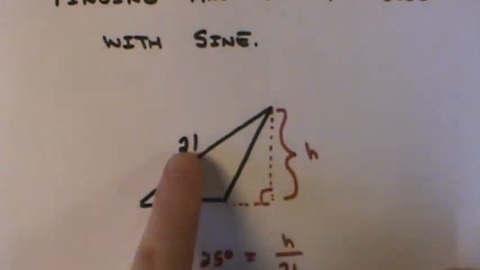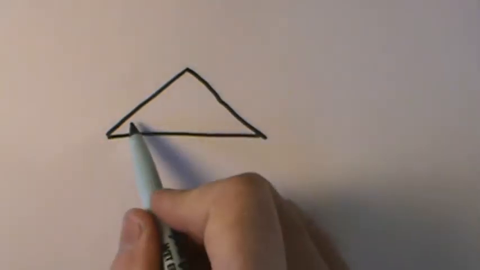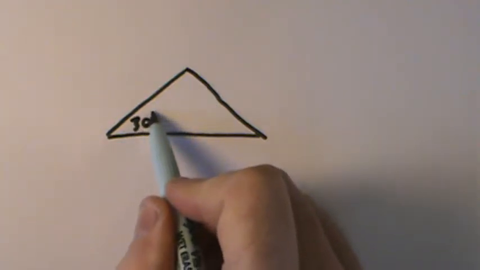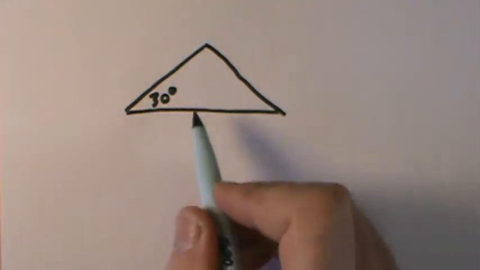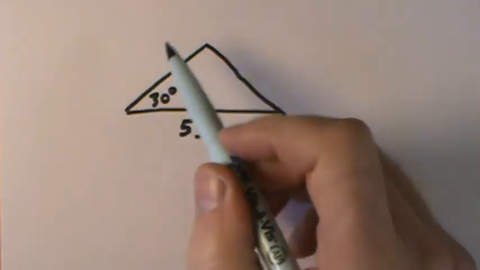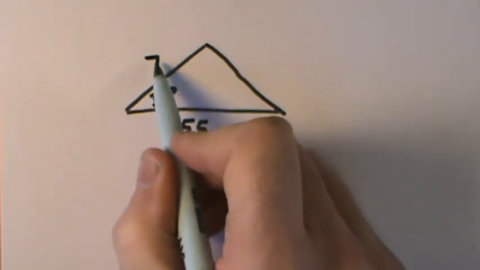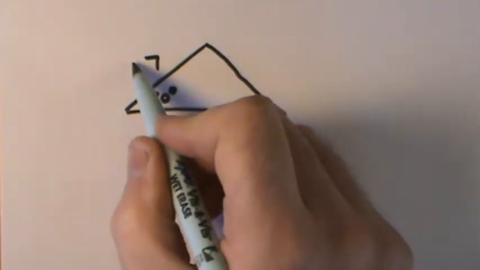Because not every triangle will look like the original one that I started with. Not every triangle is going to look like this. You could have a triangle that's drawn out like this. Maybe this is 30 degrees. And we have this base value being, oh, I don't know, 55. And let's say that this side is 7. Oh, better be more than that. Let's go 37.